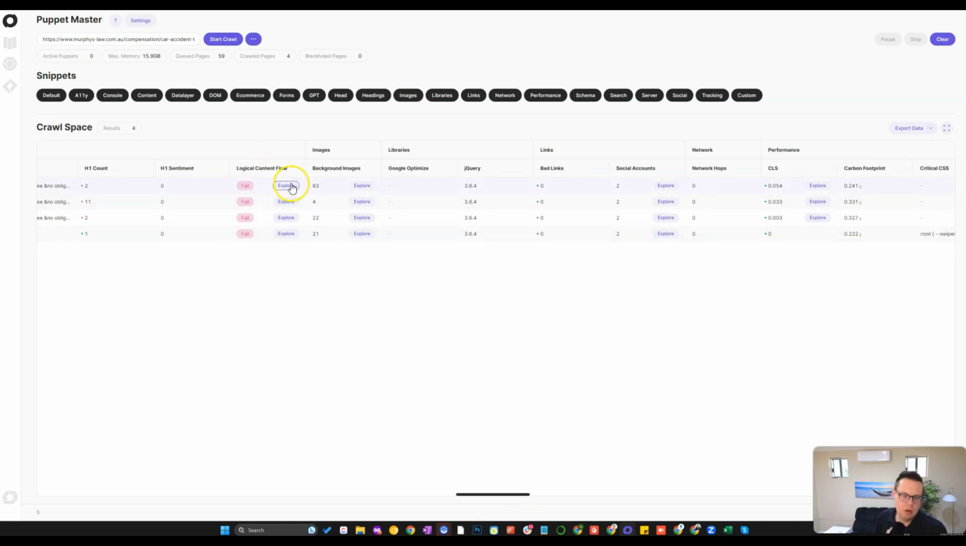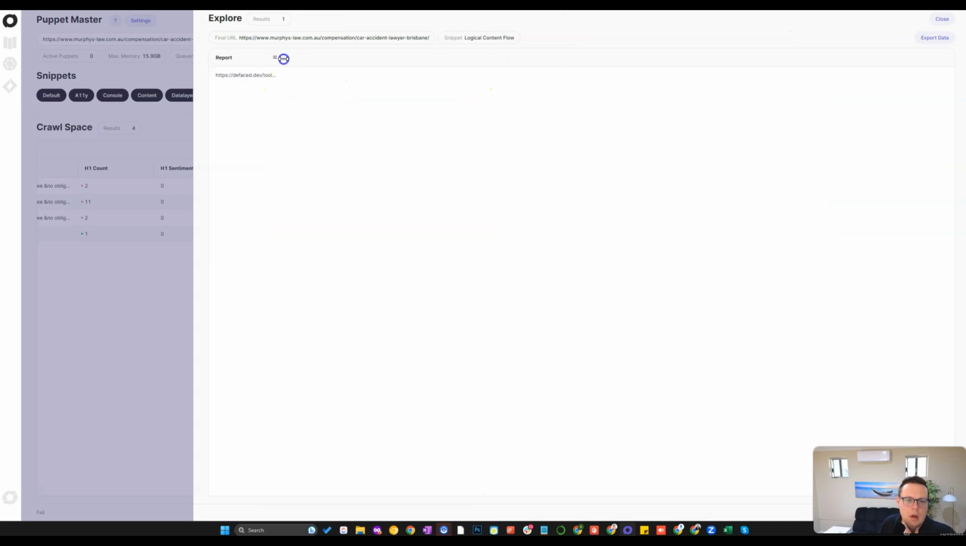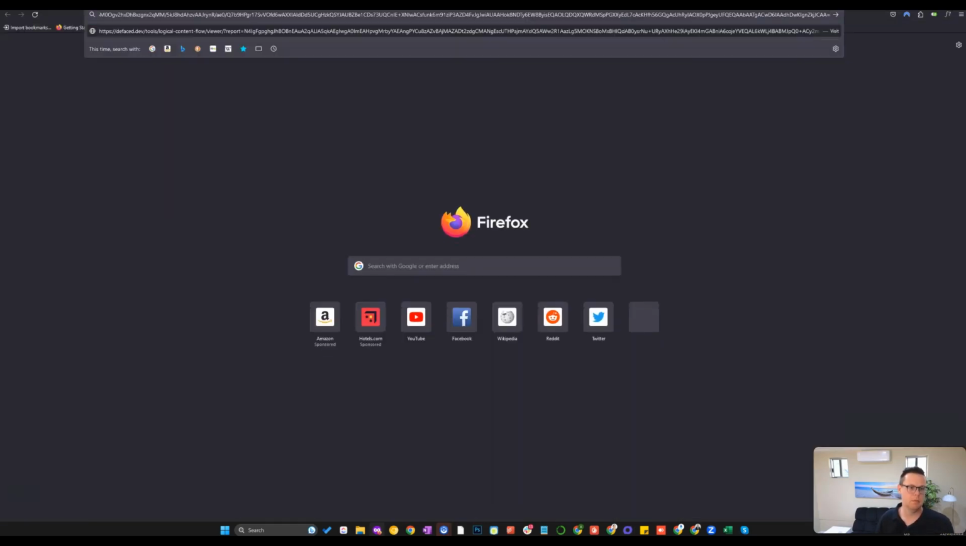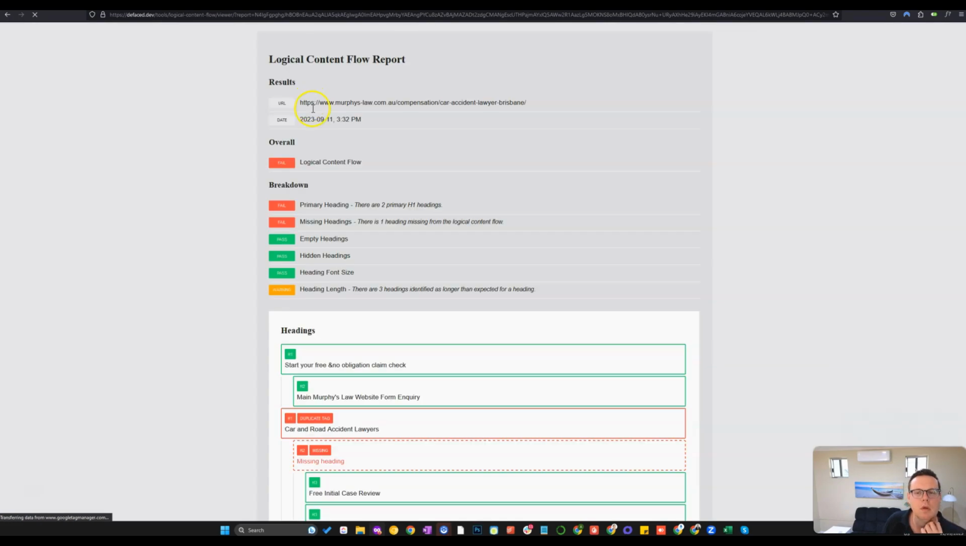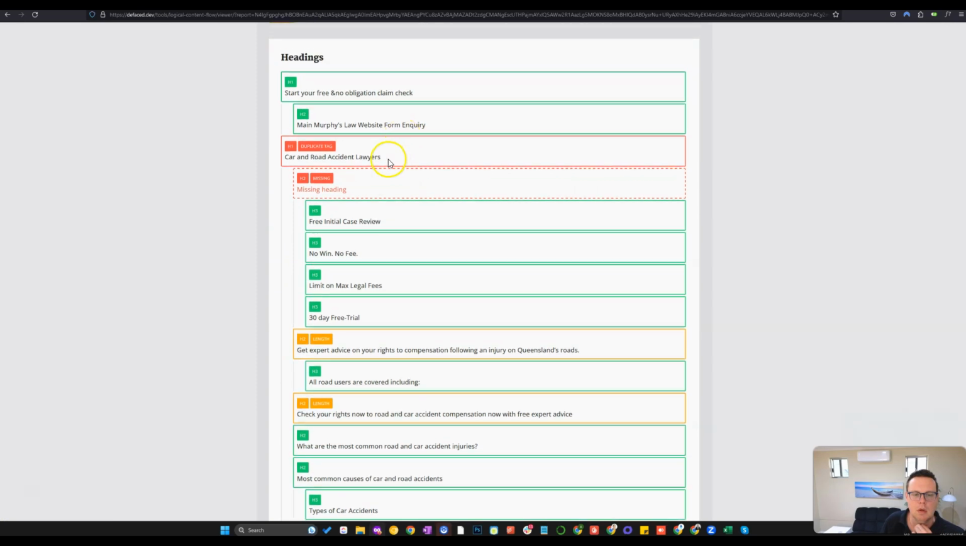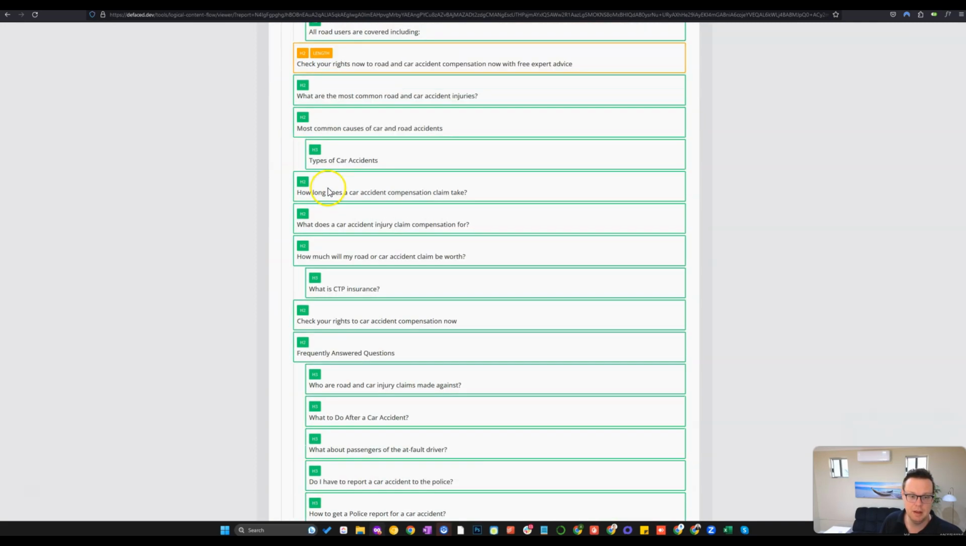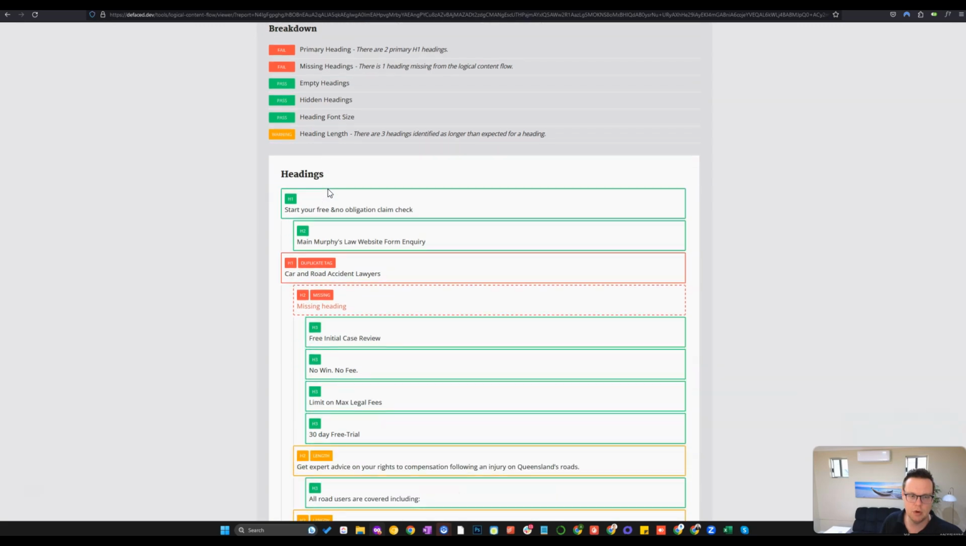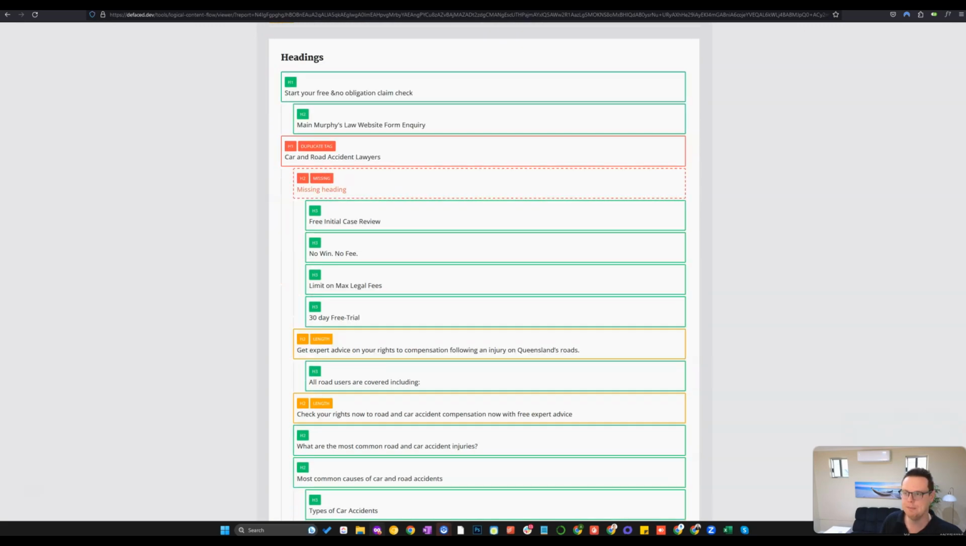This is interesting. Logical content flow. So let's look at what this is. Okay, so it's saying there are 2 H1 tags and then there's a missing H2 tag. I mean, that's pretty cool to basically tell you if the semantic markup is intact here. That is a really nice way to look at it. Awesome.